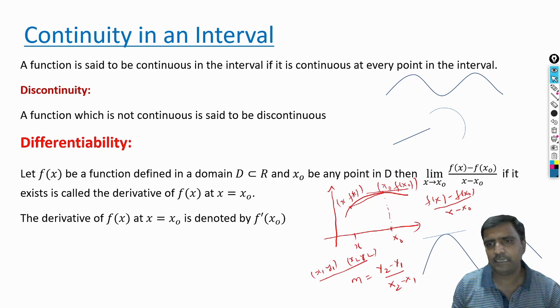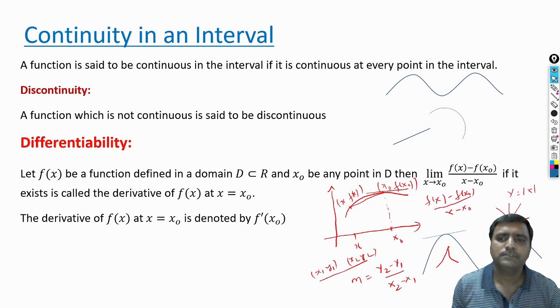Suppose a curve is like this. So I draw this curve. It is not differentiable at some point here. If you take mod x, y is equal to mod x is a curve like this. At the origin it is not differentiable. Why? Because it is not possible to draw a tangent. Why is it not possible? Tangent means a line that touches the curve at one point.